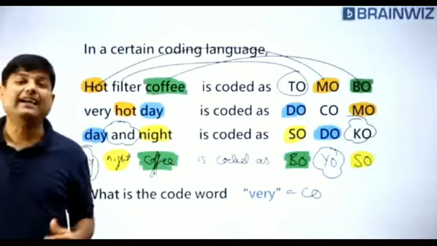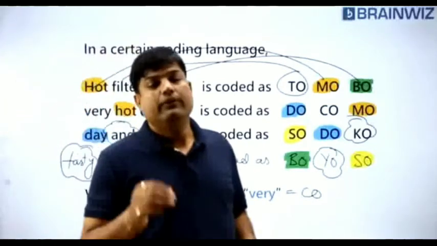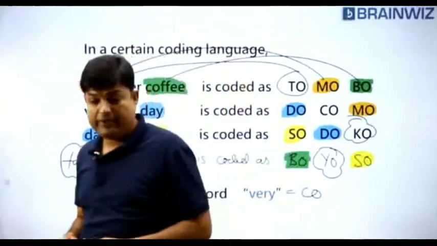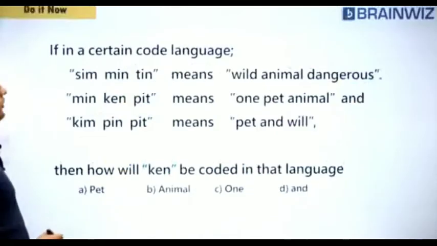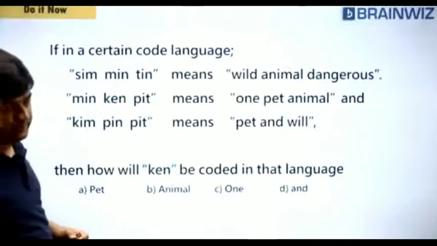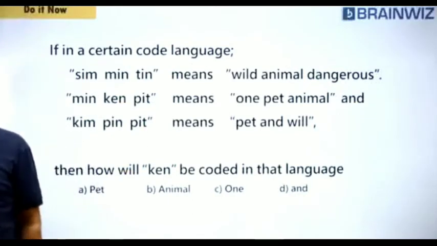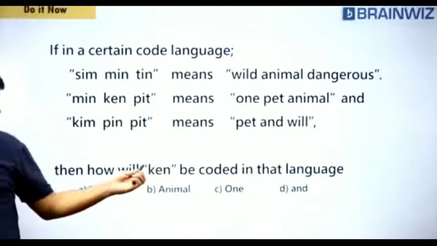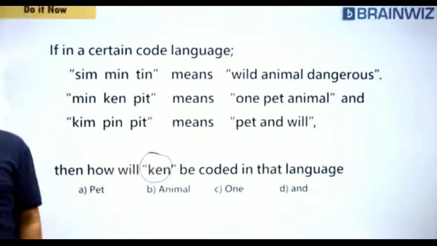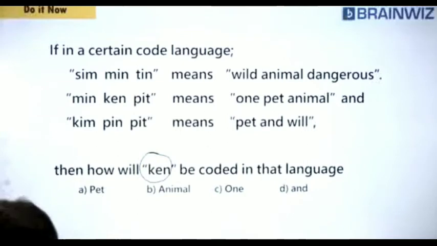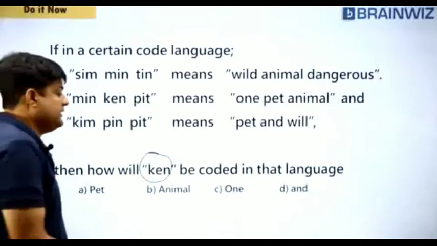What do we call it as? We call it as comparison model, where we are supposed to compare the left hand side and right hand sides. Students, let's not waste the time. I want you to do one question right now. Make it faster, everybody. I want only one word, can. What is this word? Can could be coded as. Make it faster. Good, very good. You got. What's the answer here? Can stands for nothing but one.